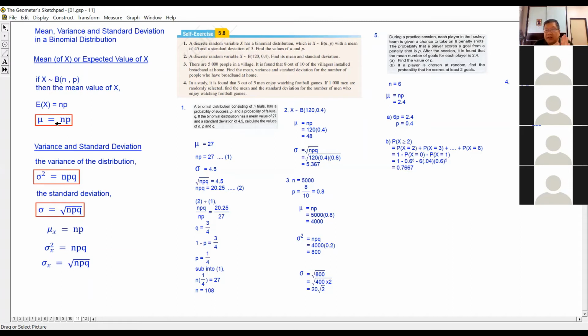Sometimes the deviation is very big. That means some of the players are very, very good, and some of the players are very, very weak. So we have a very big deviation.